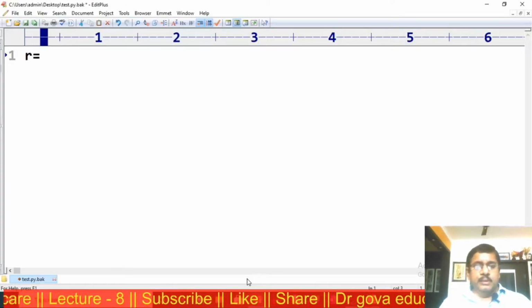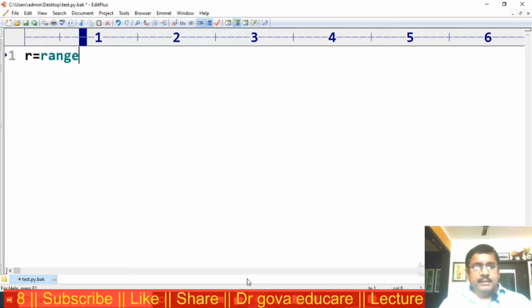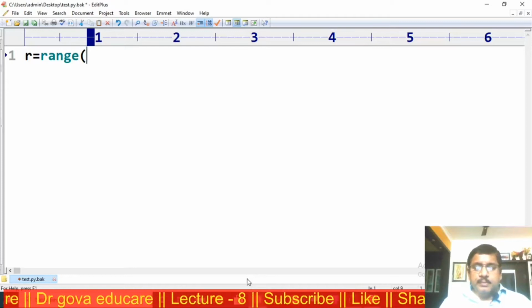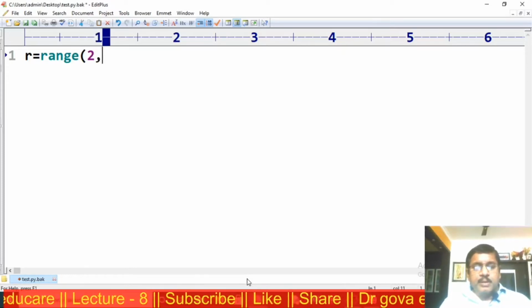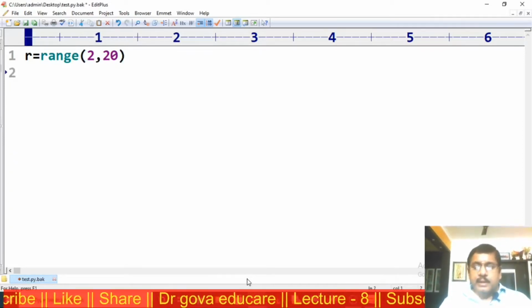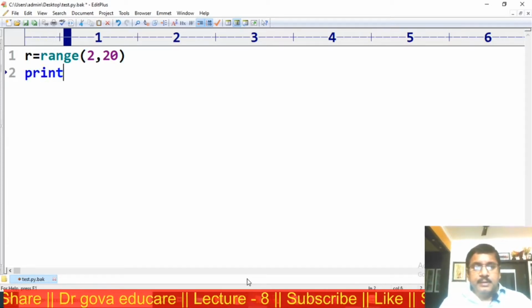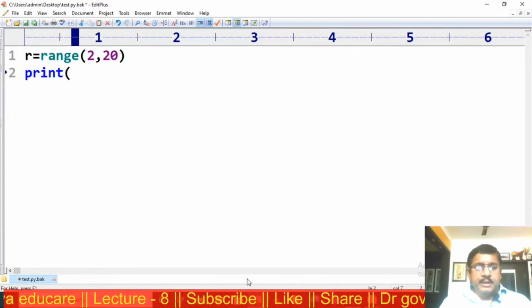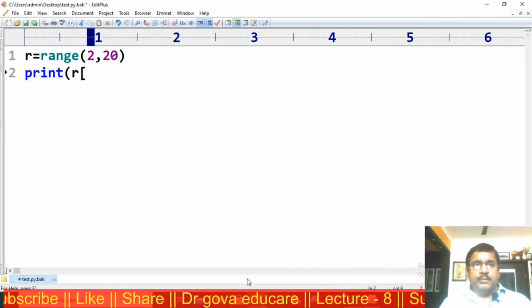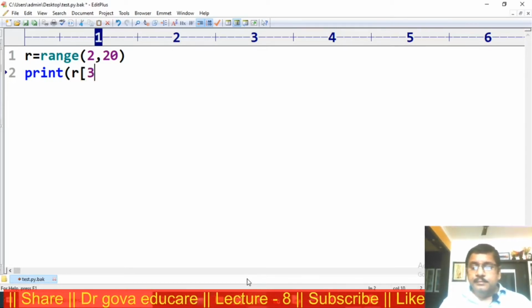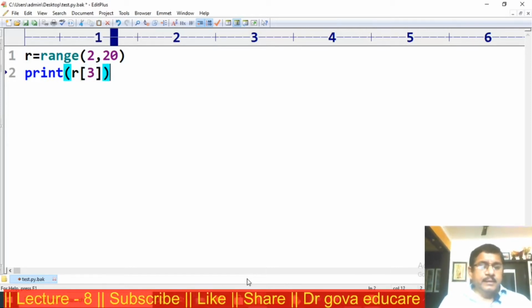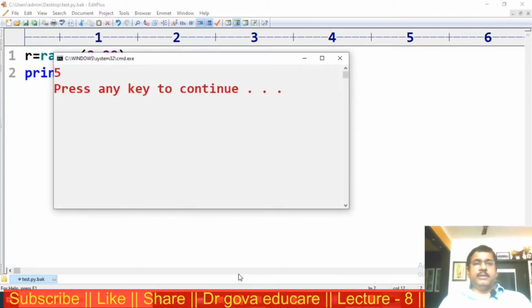r is equal to range of 2 comma 20. I am trying to print r of 3. Now I am executing this.